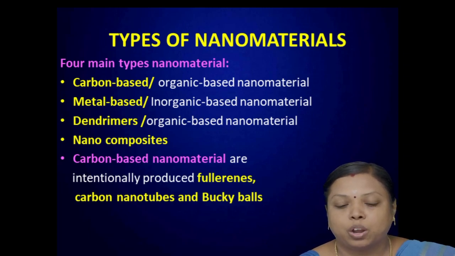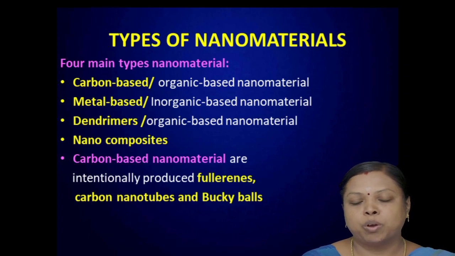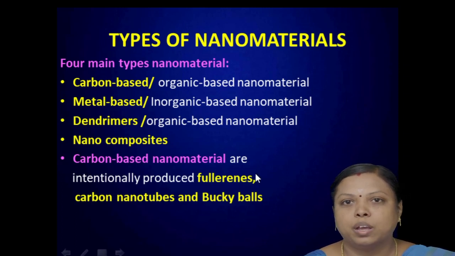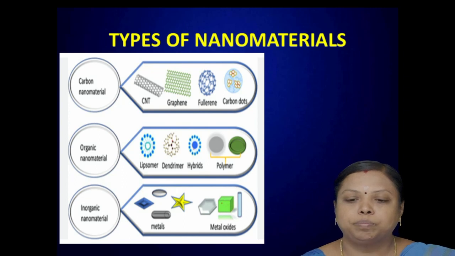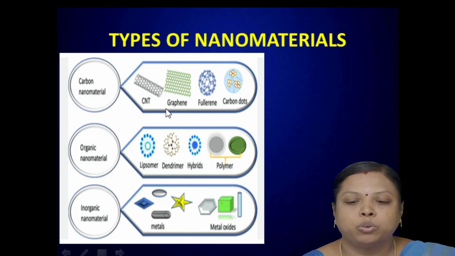The first type is carbon based nanomaterials. Initially they were produced in the form of fullerenes, carbon nanotubes and buckyballs. These are some of the types of nanomaterials based on structural constraint. Three types are shown here. The first one is carbon based nanomaterials, with four examples quoted here: CNT, nothing but carbon nanotubes; second, graphenes; third, fullerene; and fourth, carbon dots.